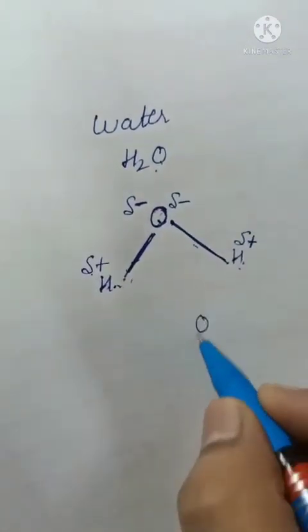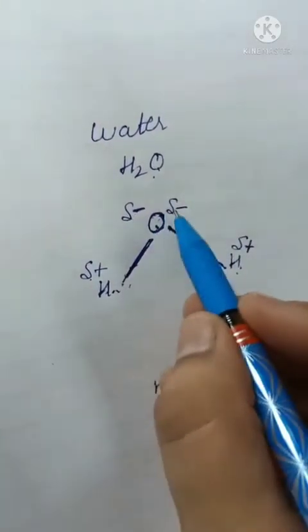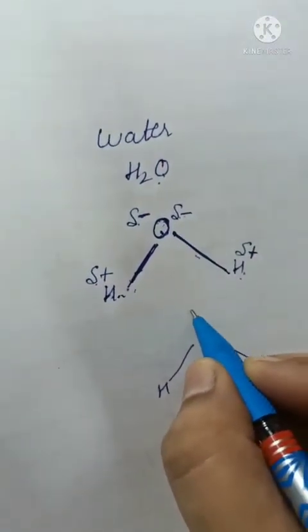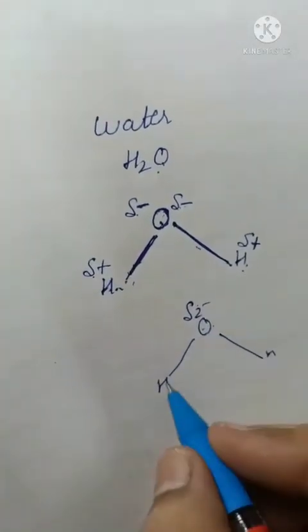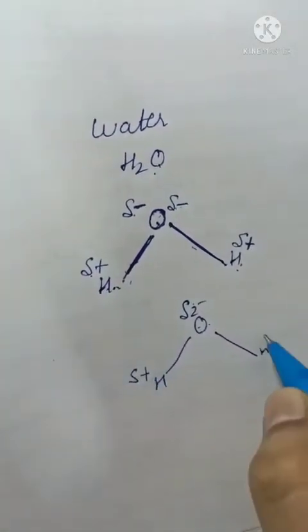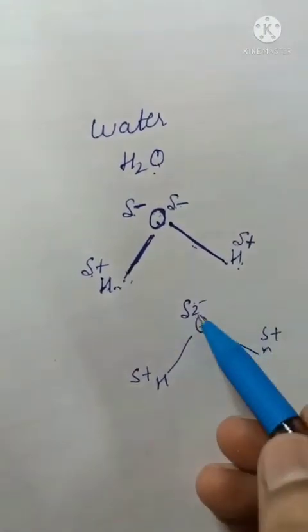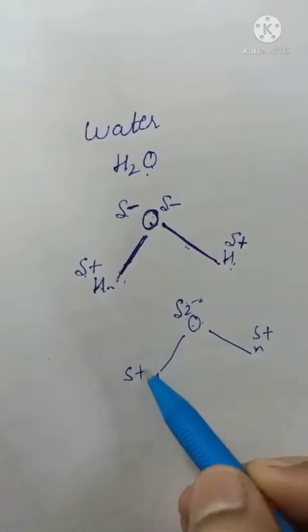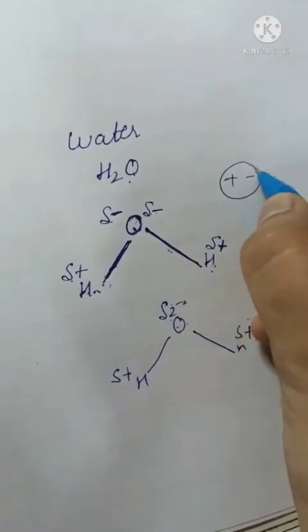So overall, on oxygen we have two partial negative charges, and on the hydrogens we have partial one positive, partial one positive. You can see these two negative charges can be cancelled with these two positive charges, because we know that positive and negative cancel each other.